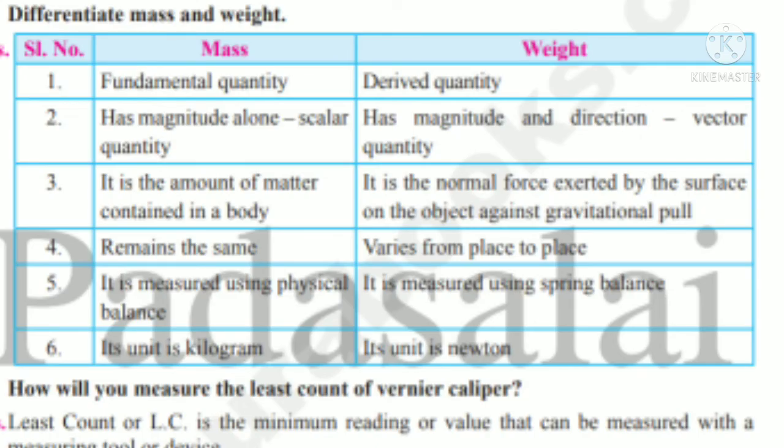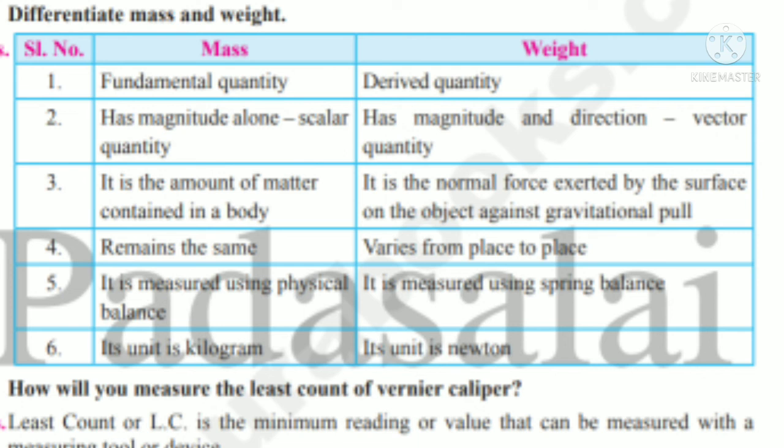Next we are going to learn the difference between mass and weight. What is the difference between mass and weight? First one, mass is a fundamental quantity. We learned already the 7 fundamental quantities, right? Length, mass, time, temperature, electric current and amount of substance. So mass is one of the fundamental quantities, but weight is a derived quantity.